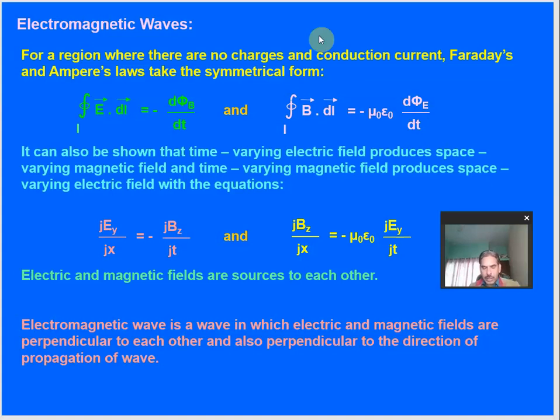Based on what we have discussed till now, we have come to know that a changing electric field is due to the motion of charged particles. This changing electric field creates a magnetic field, meaning it acts as a source of the magnetic field, and at the same time a changing magnetic field also produces an electric field. So where electric and magnetic fields coexist, or exist together, they are called electromagnetic waves.